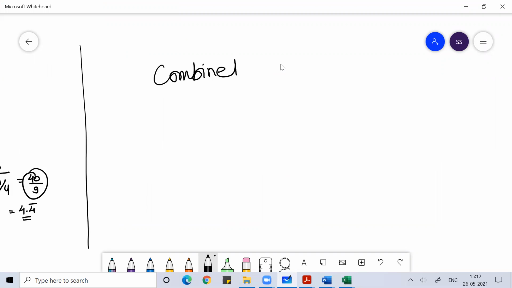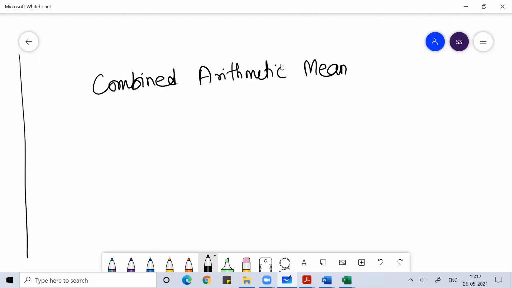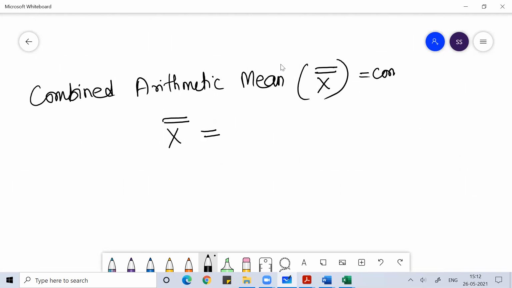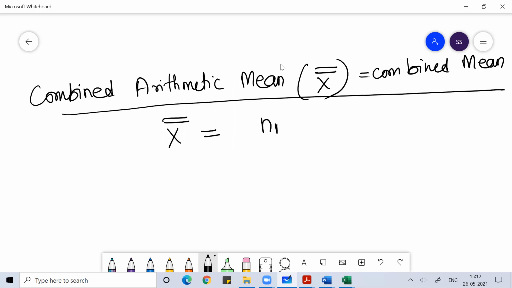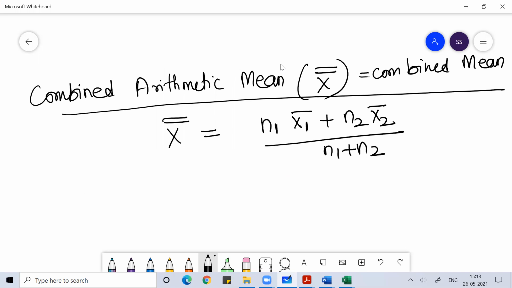So you know combined arithmetic mean, right? I have already taught you the combined arithmetic mean, which we represent with this symbol. The other name of combined arithmetic mean is combined mean. When we talk about combined mean, the formula was n1 x1 bar plus n2 x2 bar divided by n1 plus n2. This was the formula of combined arithmetic mean or combined mean.